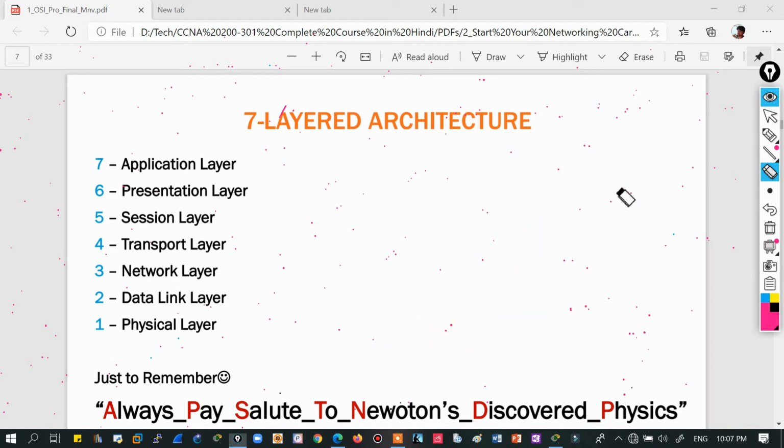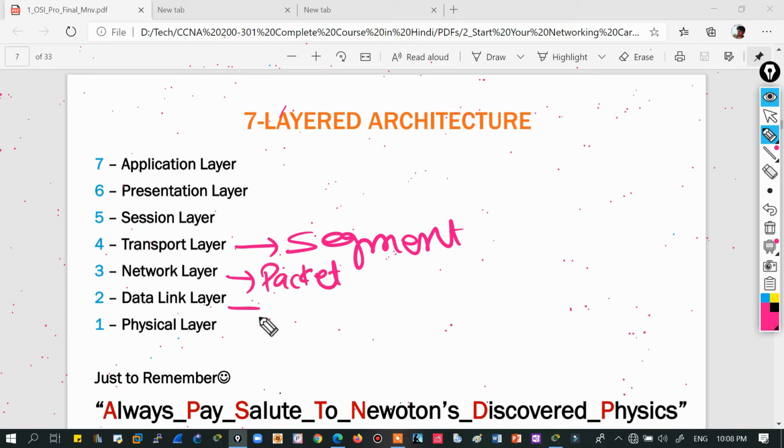So the name of the PDU at your transport layer is segment, right? The name of the PDU at your network layer is packet. At the data link layer, it is frame. And finally on the physical layer, it is bits, 1010. Actually when you need to transfer data, it needs to be converted into bits, right?